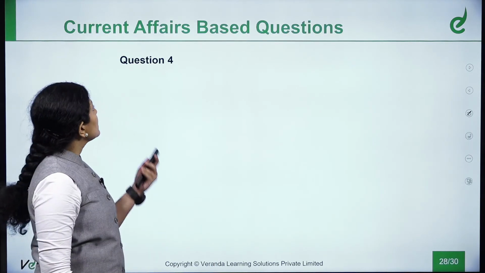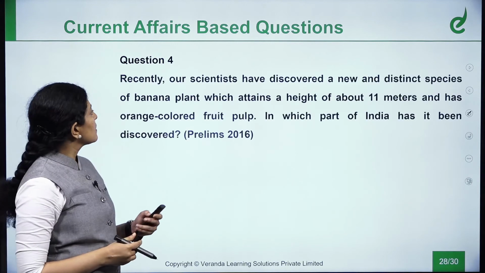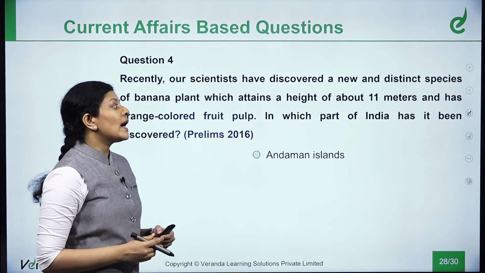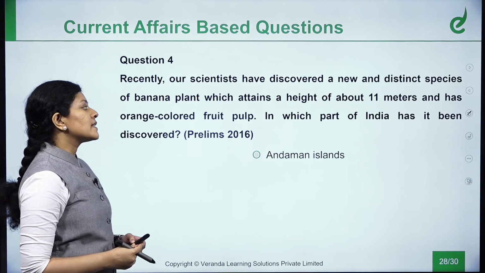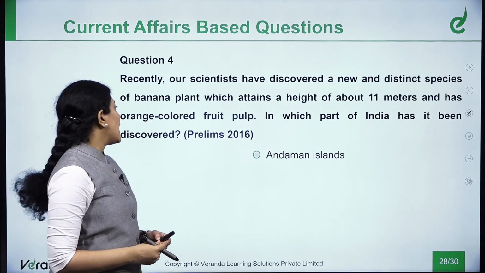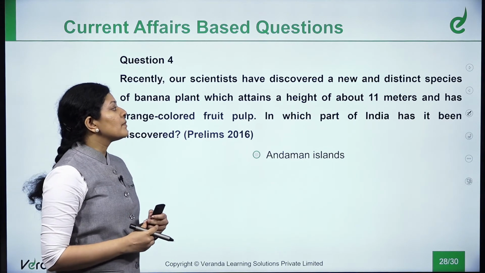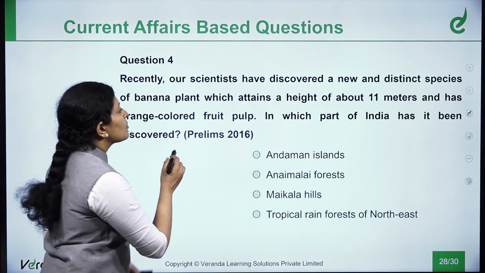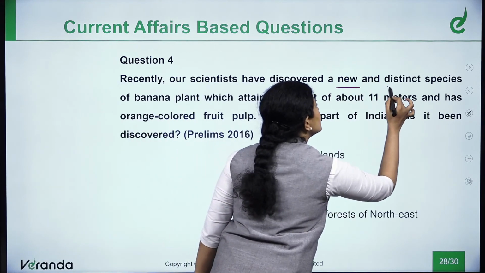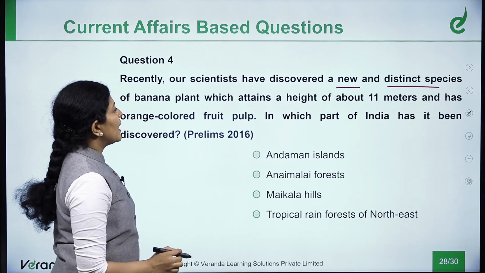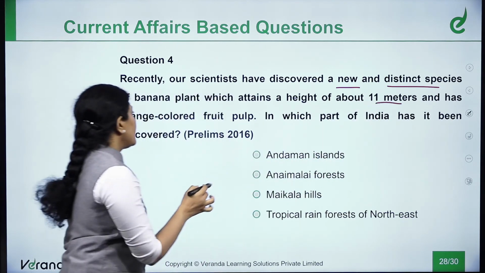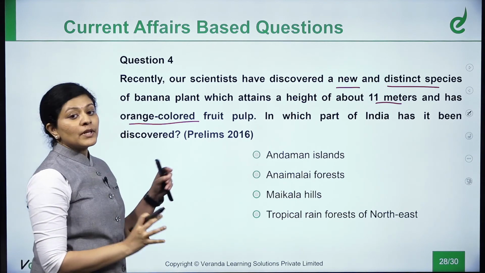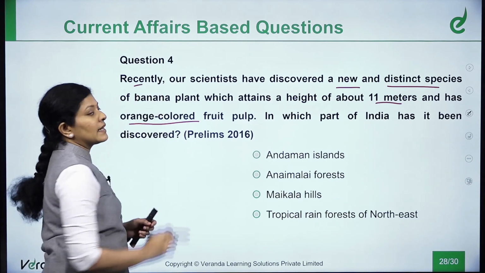Next question will be a current affairs based question. See, read this question. Recently, our scientists have discovered a new and distinct species of banana plant which attains a height of about 11 meters and has orange colored fruit pulp. In which part of India has it been discovered? They have talked about the unique species, a new distinct species of banana plant which is about 11 meters in height, and they have a unique color called orange color fruit pulp. So this is something unique, and this is recent current affairs.